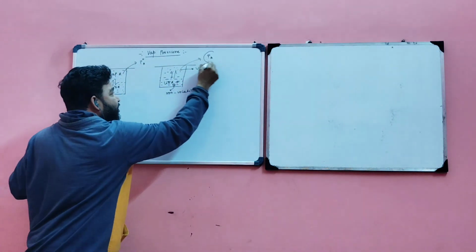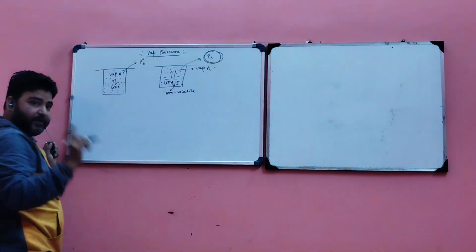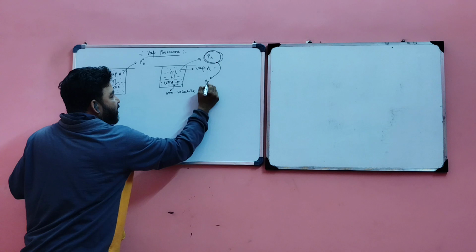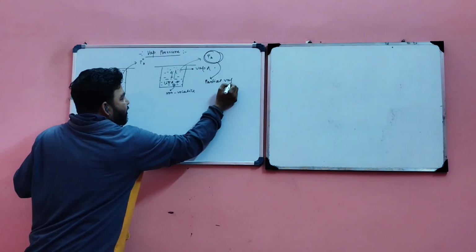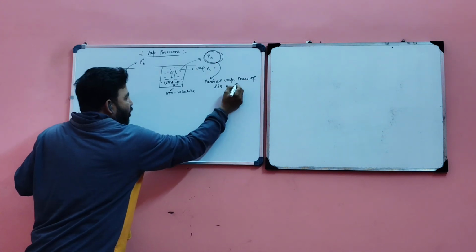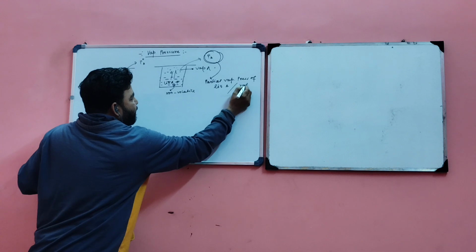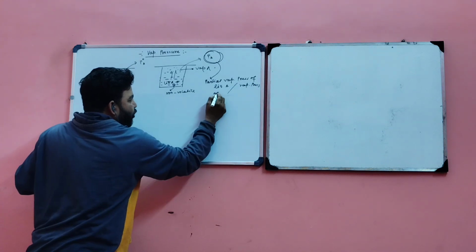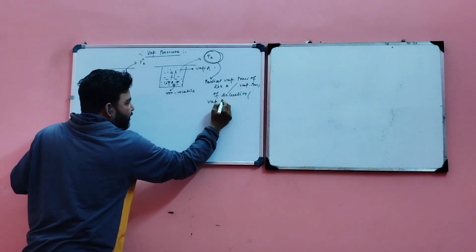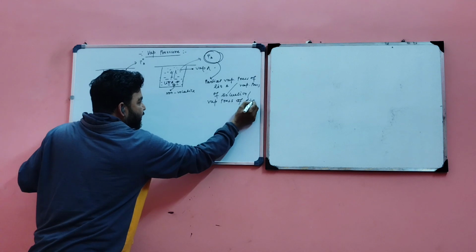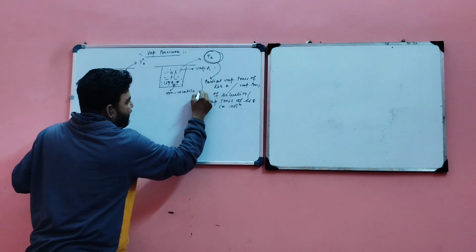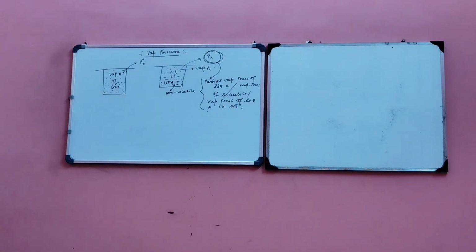This is the partial vapor pressure of liquid A. We can say partial vapor pressure of liquid A, or vapor pressure of solution, or vapor pressure of liquid A in solution. These three terms carry exactly the same meaning.